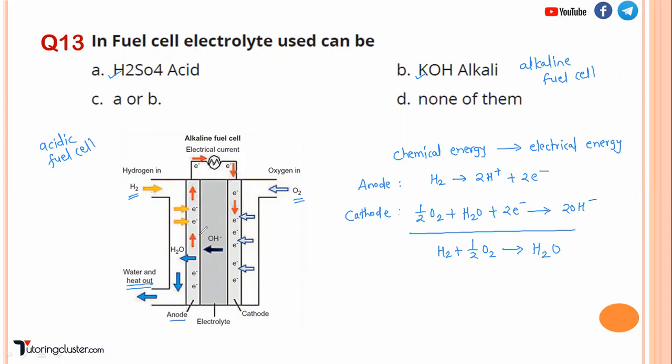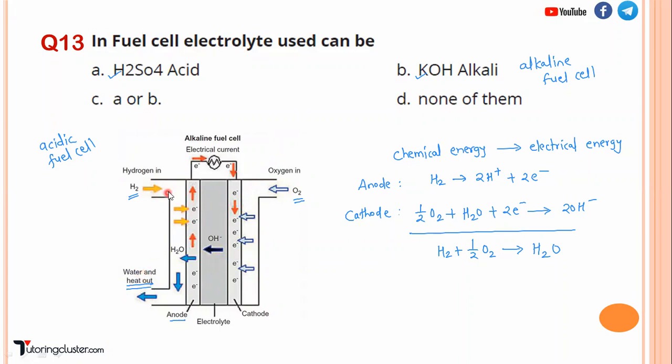So basically in fuel cell, chemical energy is converted into what? Electrical energy. Then at the anode, which gas is passed? Hydrogen. At the cathode, we are passing what? Oxygen. What is the end product? Water. Water is coming out through the fuel cell.